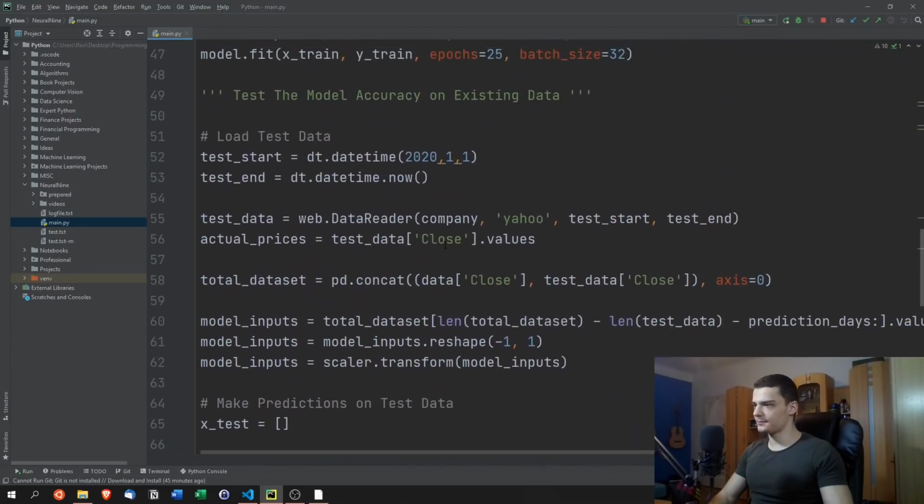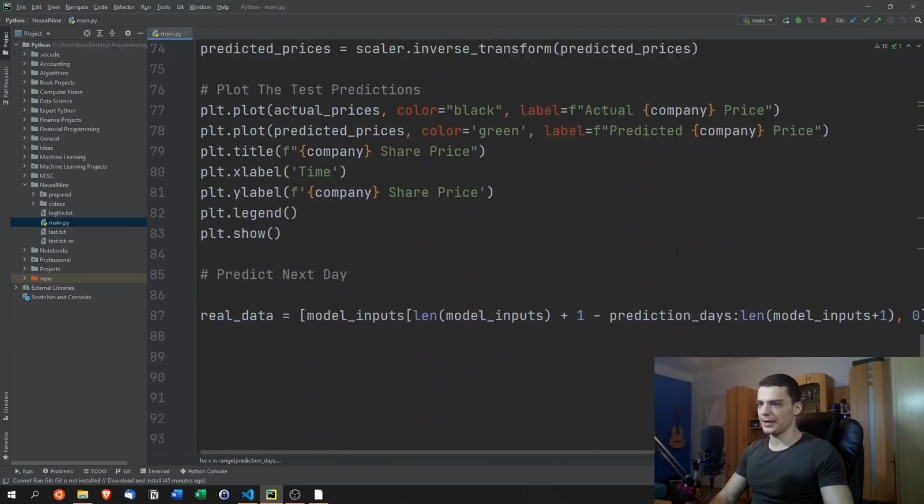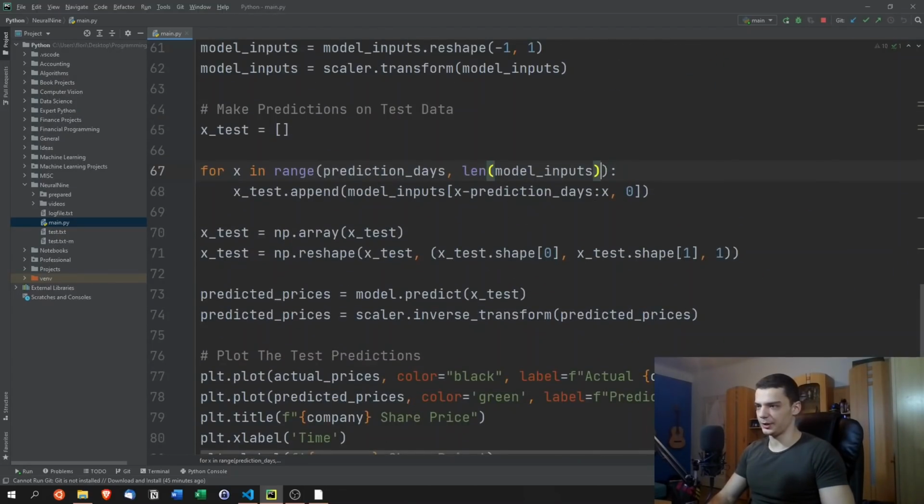Now, where was this loop here? Actually, this doesn't matter. I don't think it matters. Now, if you want to plot it, you could also say +1 here, I think.